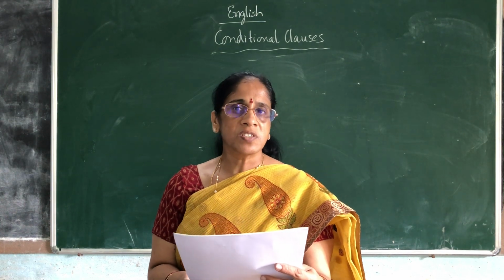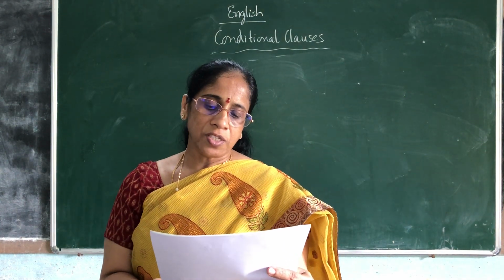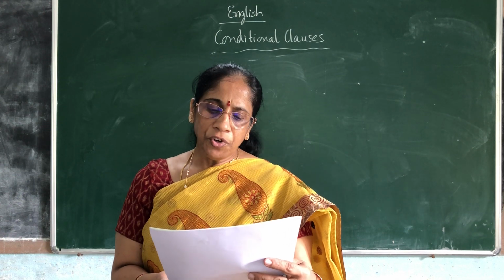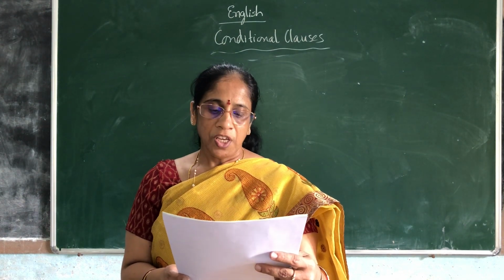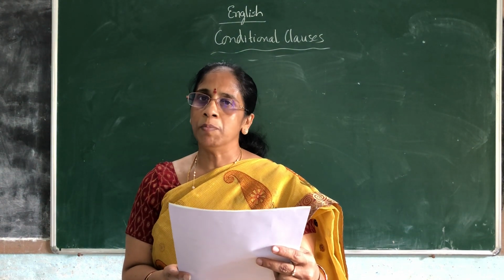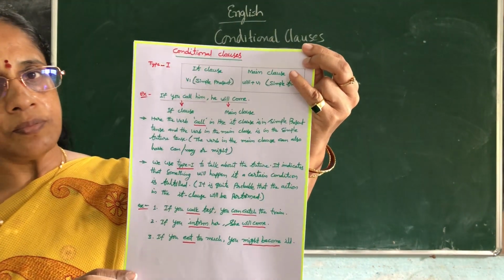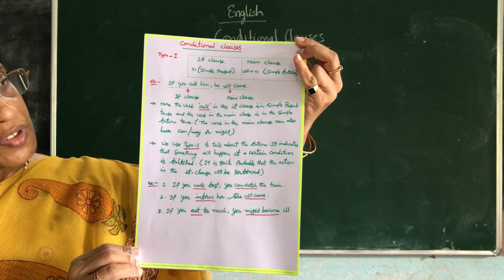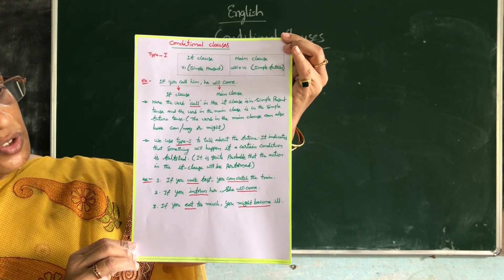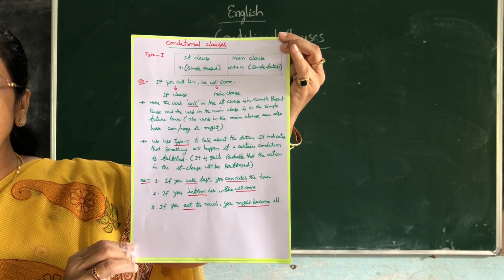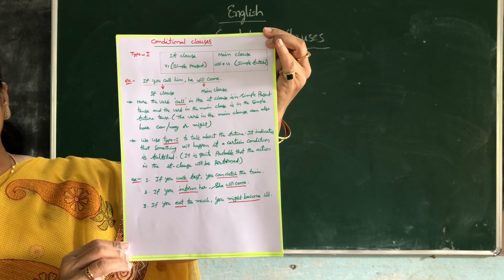A few more examples I am just reading out. If you walk fast, you can catch the train. If you inform her, she will come. If you eat too much, you might become ill. Hope it is clear. See here. Are you able to see? See the reason for using it, when we use it, why it is used, everything is given along with examples. Shall we go to the second type now?